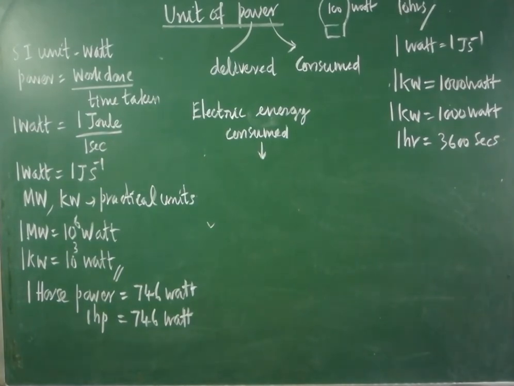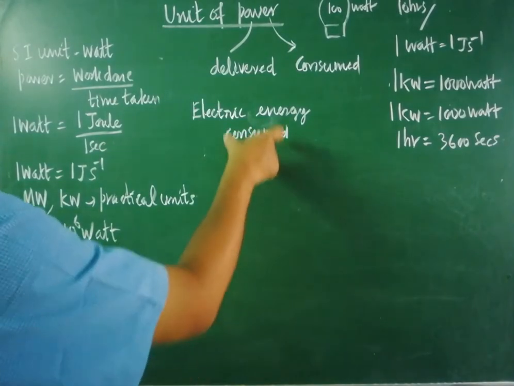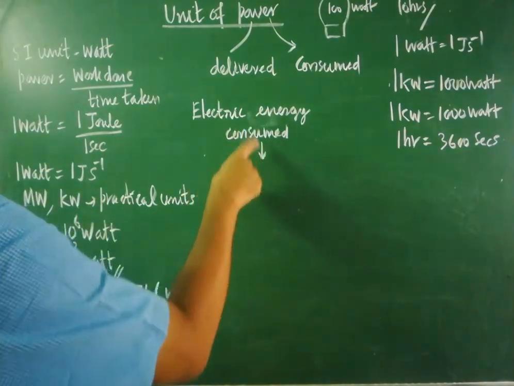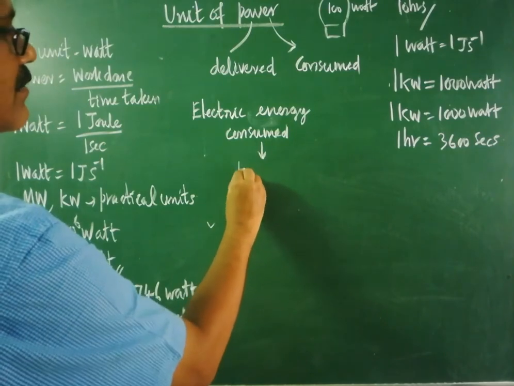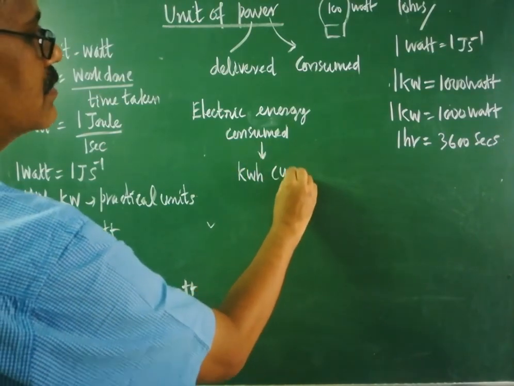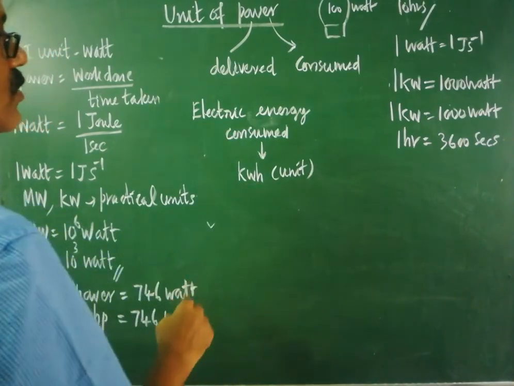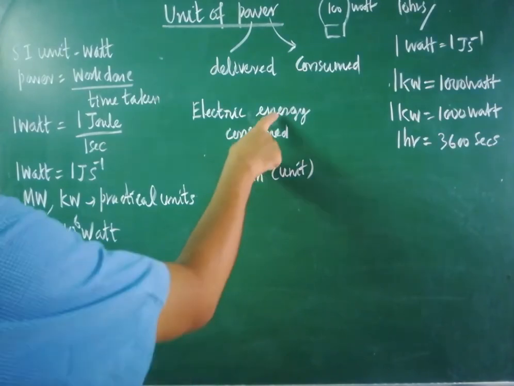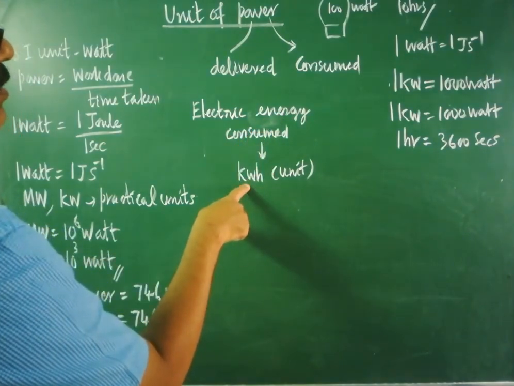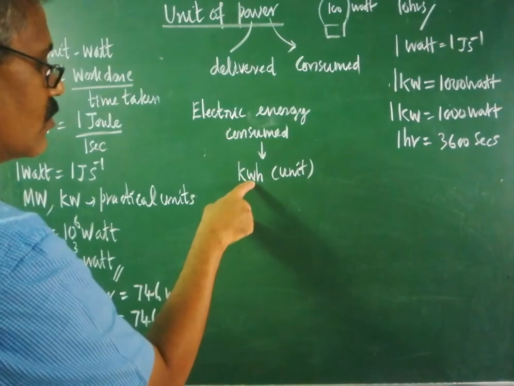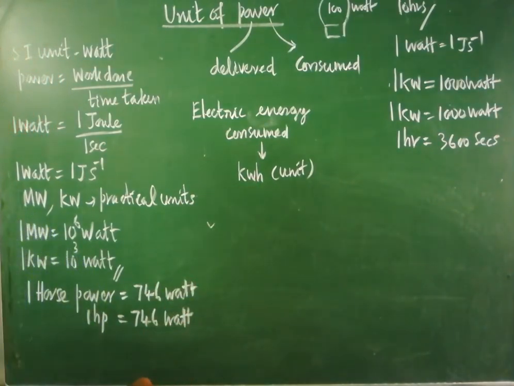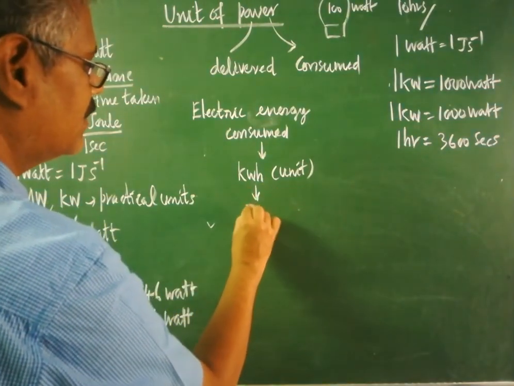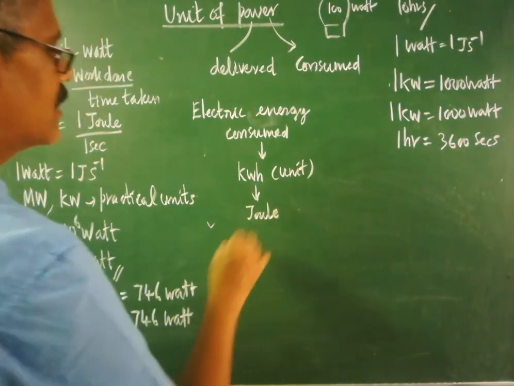Now we are going to see what the units of electric energy consumed are. I have already introduced the kilowatt hour. So the electric energy consumed should be measured only in terms of the unit called kilowatt hour. This is a unit. Are you clear? Now we are going to convert this kilowatt hour into joules. So the energy unit is kilowatt hour. Make a note, very important. Electric energy alone is measured in terms of kilowatt hour. But the SI unit of energy is joule. So we are going to convert this kilowatt hour into the SI unit. How will you convert?